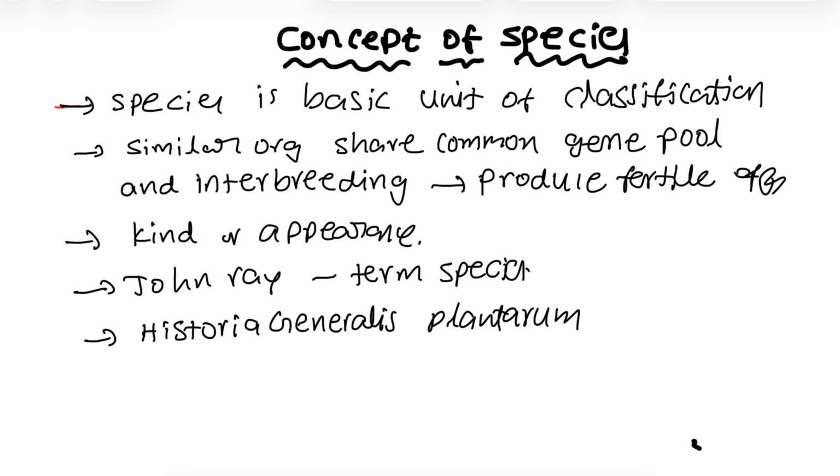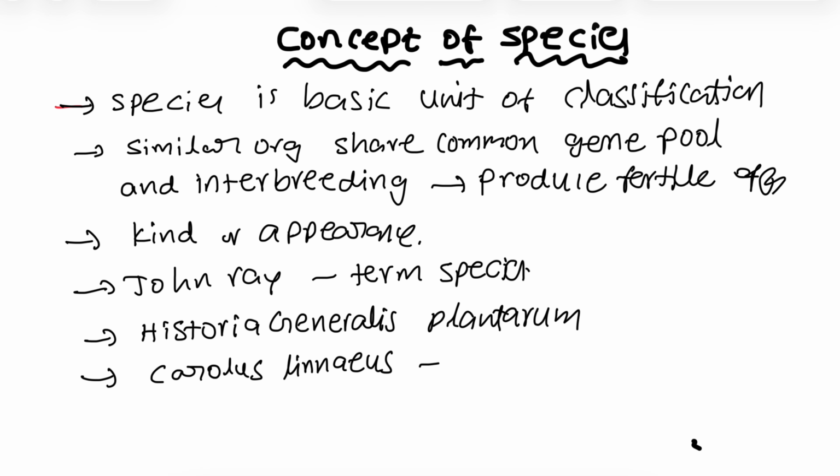According to Carolus Linnaeus, species is a static concept. He told that species is the basic unit and it is a static concept. Carolus Linnaeus is the father of classification. He wrote one book, Systema Naturae, and he explained the classification of organisms. Hence, we can say he is the father of classification.